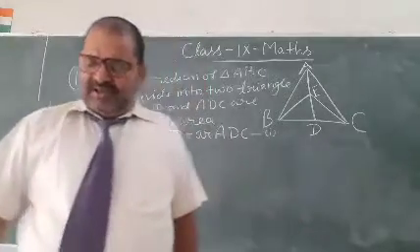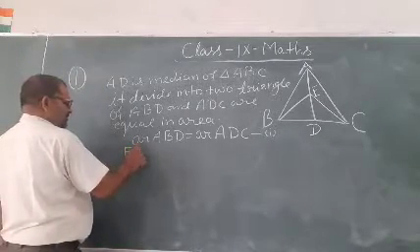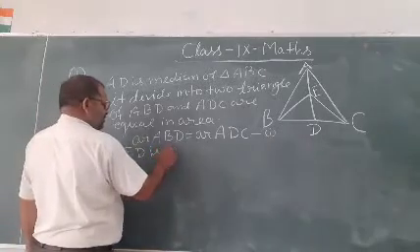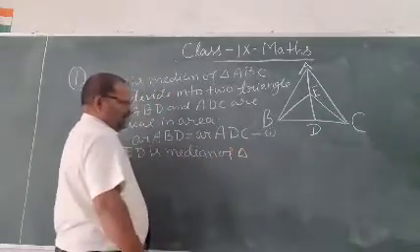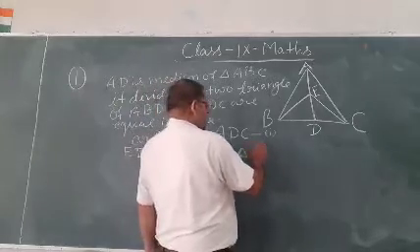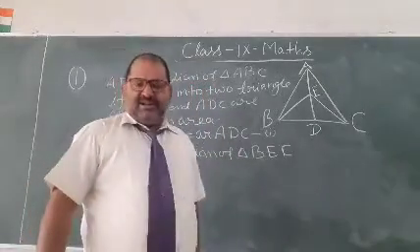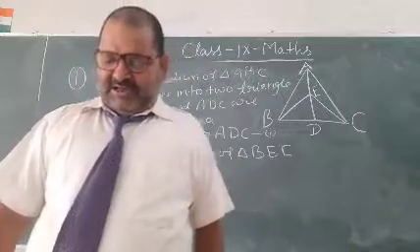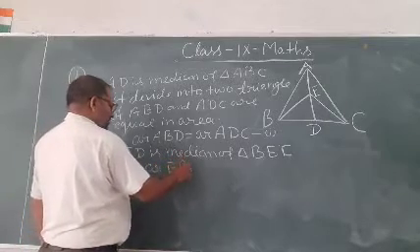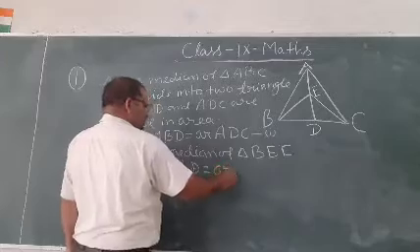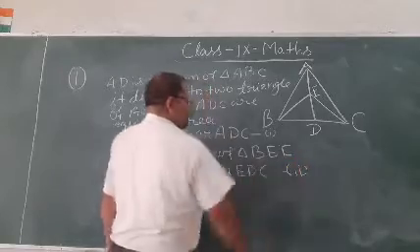ED is the median of triangle BEC. Then area of EBD equals area of EDC. That is second.